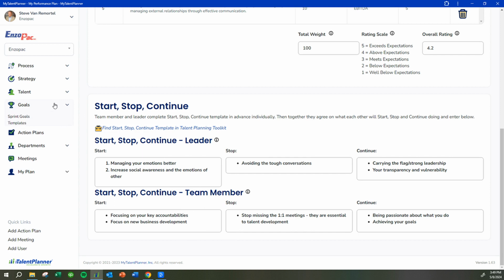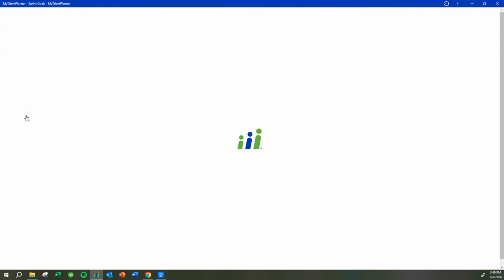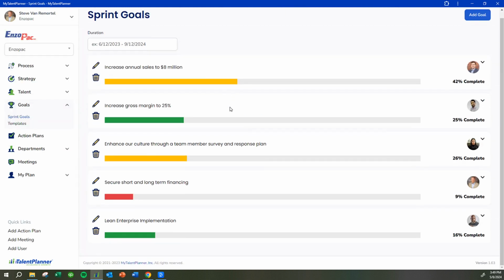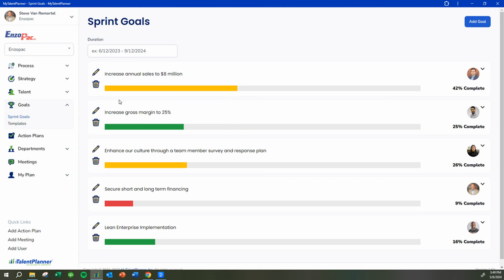Under the goals section, you've seen the goals already in the dashboard, but I'll show you these are all the goals for the sprint that we currently have in place. We usually execute 3 or 4 month sprints, so 4 sprints at a length of 3 months. I personally like 3 sprints a year at 4 months because it gives us more time for execution, but it can be customized to any length that you want.